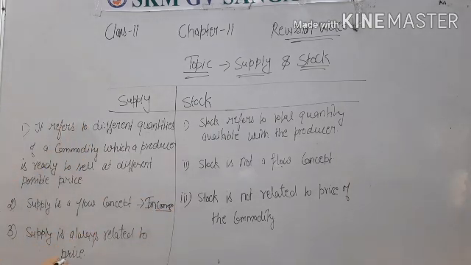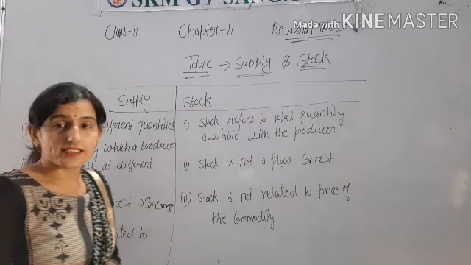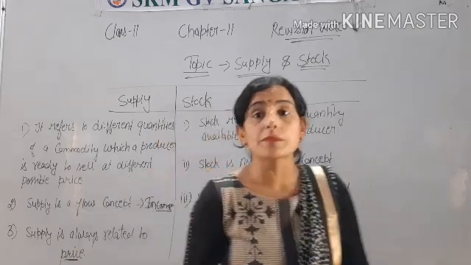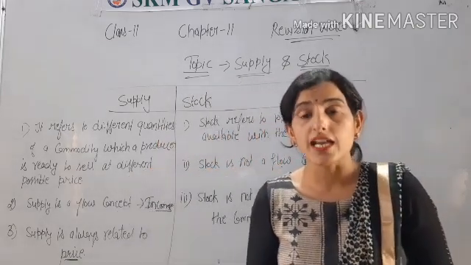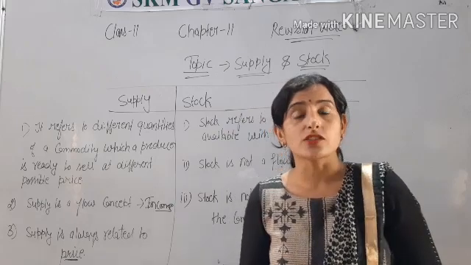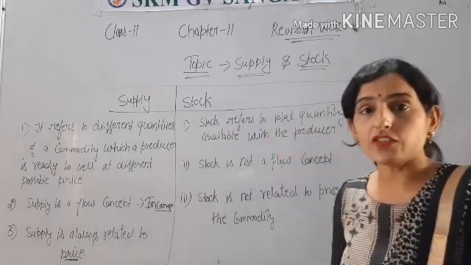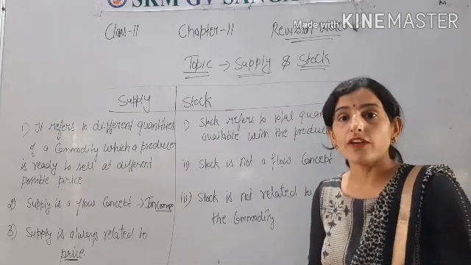Supply is always related to price. If there is a high price of a commodity, then a producer is willing to supply more quantity of the commodity. And if there is a lower price of a commodity, then the producer will supply less. So there is a positive relation between price and supply of a commodity.